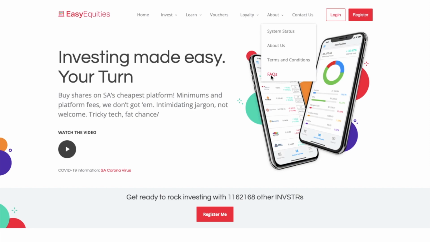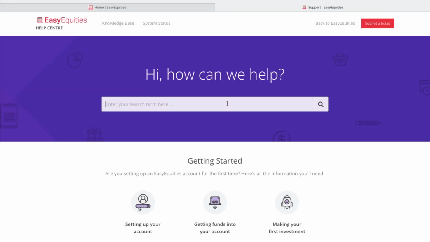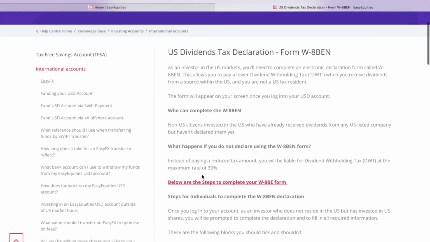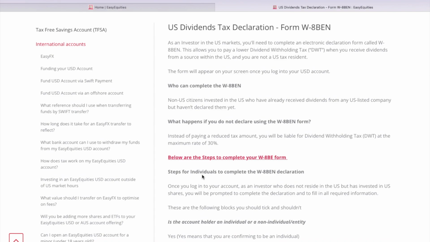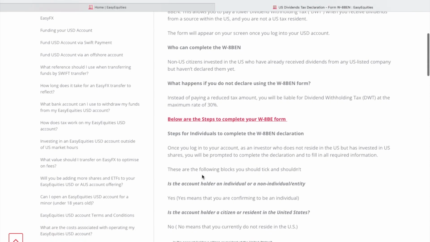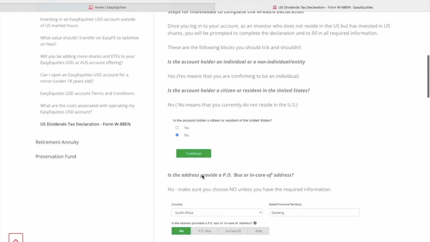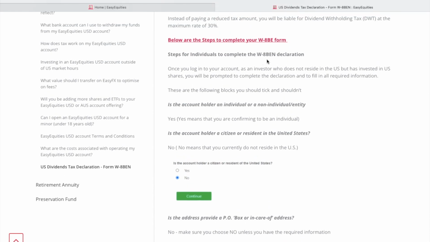So I'm just going to go to EasyEquities, and they have a great description on here. If we go to the frequently asked questions and type in US tax, we can see it is the very first one that comes up: the US dividend tax declaration. And you can go through and read all of what you need to know about completing the form.